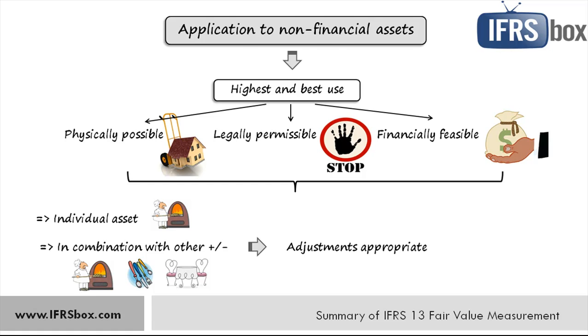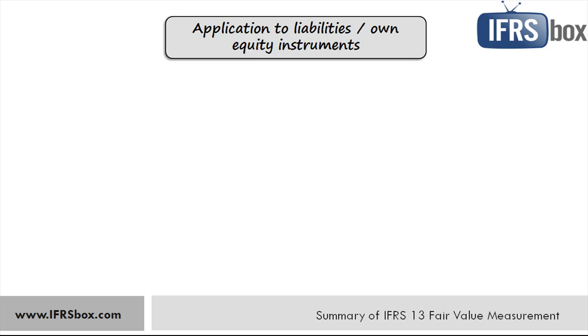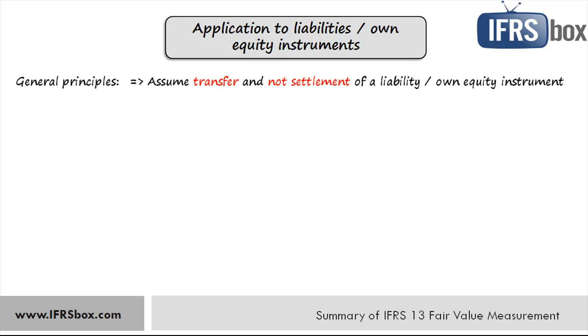Let's see how IFRS 13 applies to setting the fair value of liabilities and own equity instruments. The general principle is that an entity shall assume transfer and not settlement of the financial liability or own equity instrument. And it means that the liability continues and the buyer of the liability still has to fulfill the obligation. So how to set the fair value? Well, is there a quoted price of that instrument in an active market? If yes, then use it.